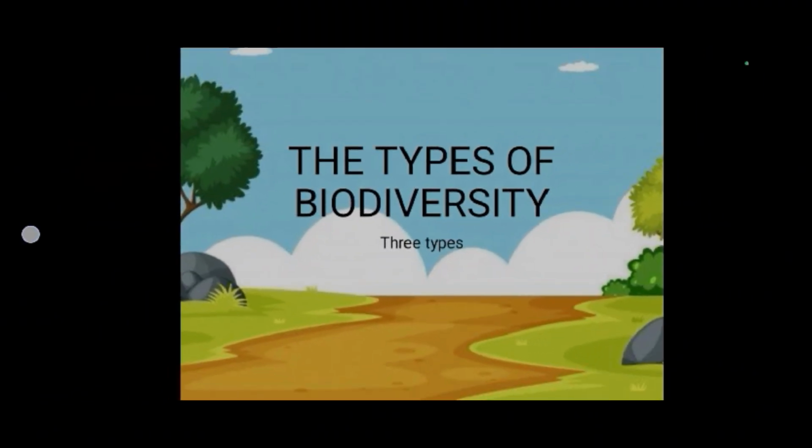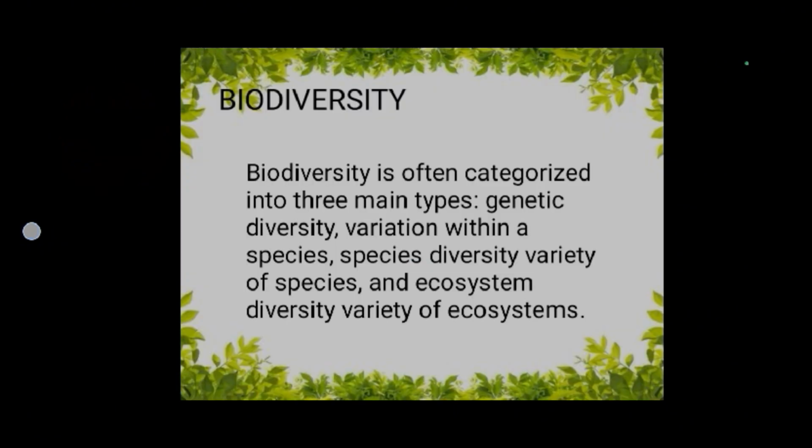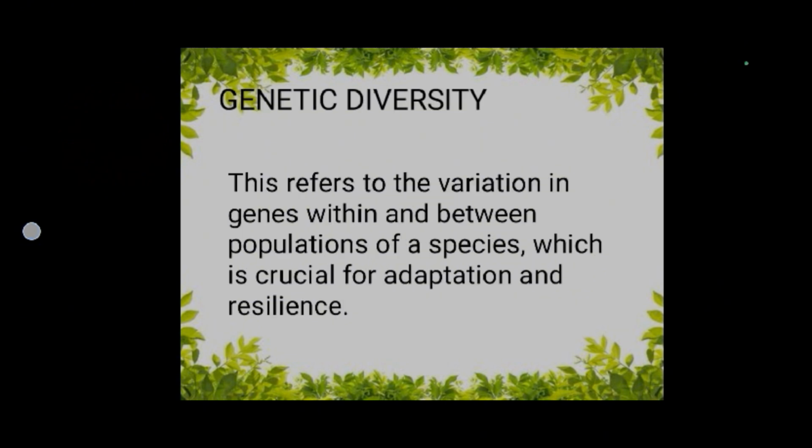The types of biodiversity. Biodiversity is often categorized into three main types: genetic diversity, variation within a species; species diversity, variety of species; and ecosystem diversity, variety of ecosystems. First one, genetic diversity. This refers to the variation in genes within and between populations of a species, which is crucial for adaptation and resilience.